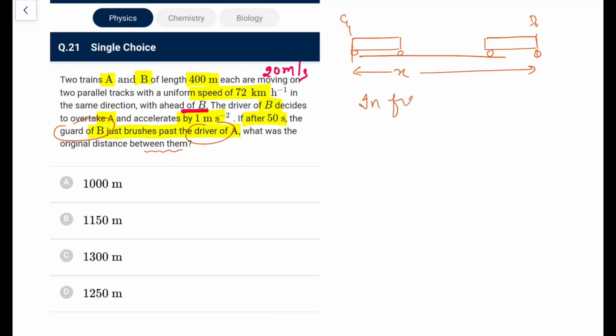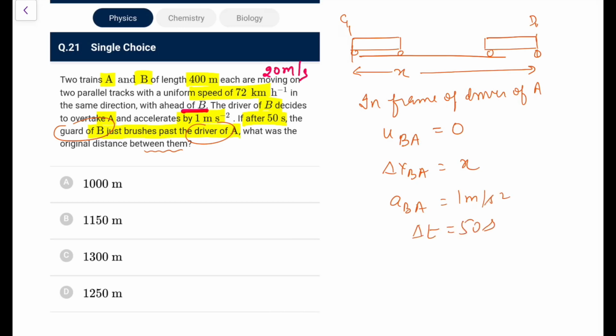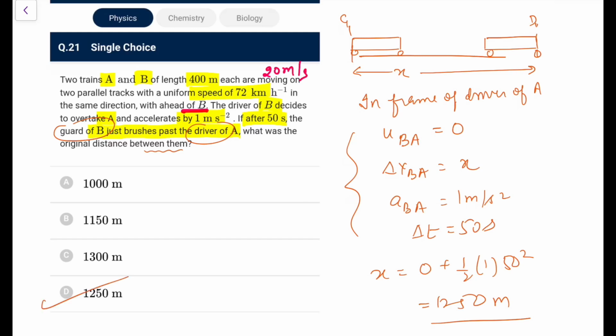So I take the frame of the driver of A. In the frame of driver of A, the initial speed of B with respect to A, or guard with respect to driver, is 0. Now displacement of B with respect to A would be equal to x, acceleration of B with respect to A is 1 meter per second square and the time taken is 50 seconds. So apply the second equation. You have x is equal to 0 plus half into 1 into 50 square. It directly comes out as 1250 meters.